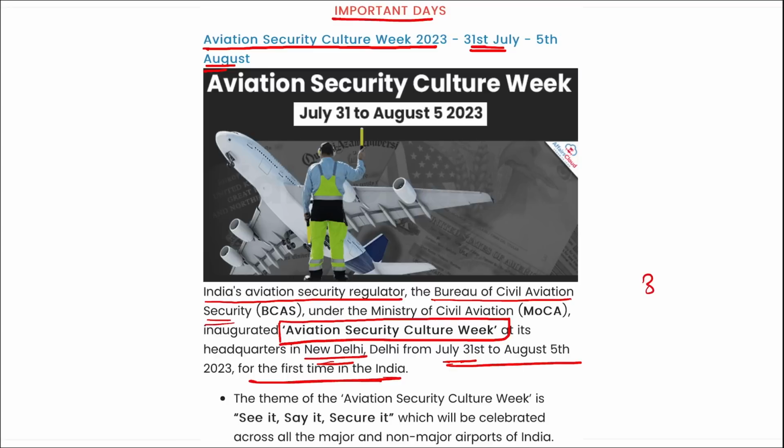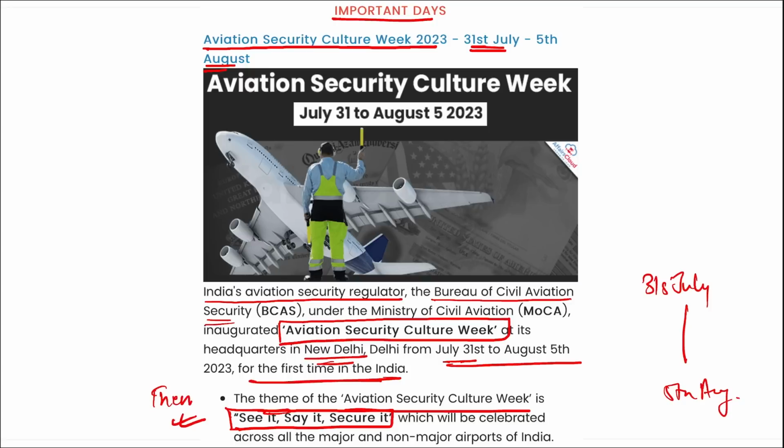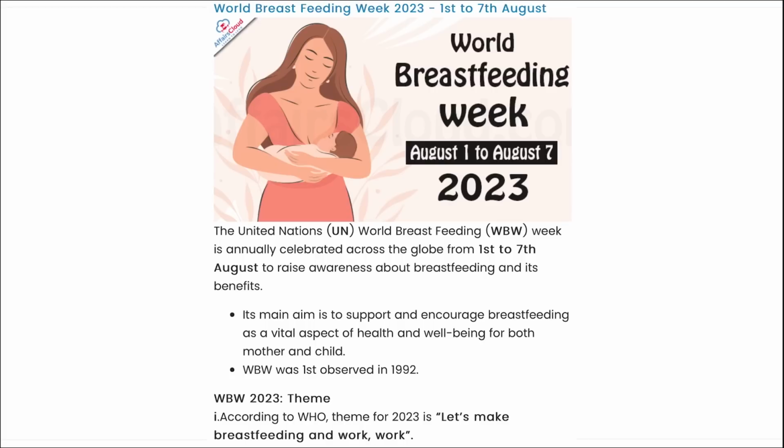Right, and it was from 31st of July till 5th of August. Then the theme of this Aviation Security Culture Week is See It, Say It, Secure It. I repeat, See It, Say It, and Secure It. This is the theme that you need to remember for Aviation Security Culture Week. Next is World Breastfeeding Day. World Breastfeeding Day is observed from 1st to 7th of August, right?